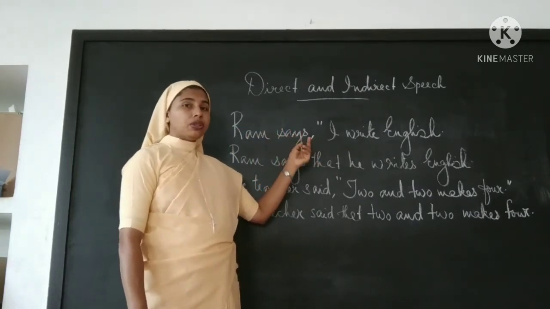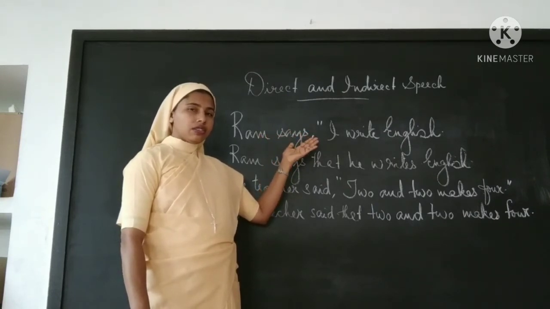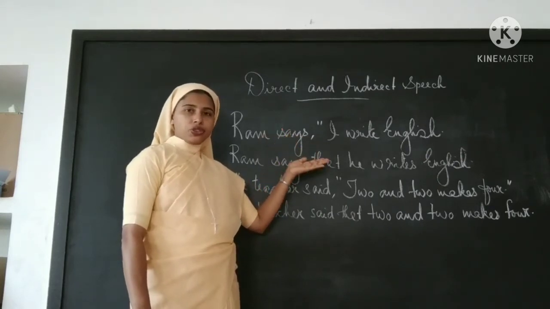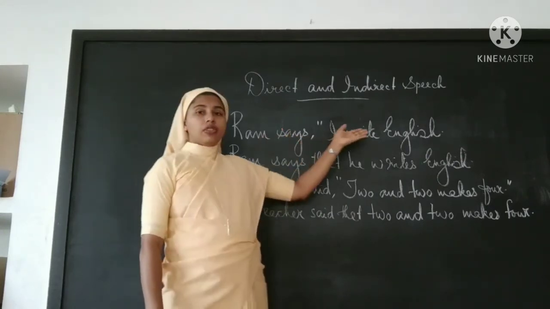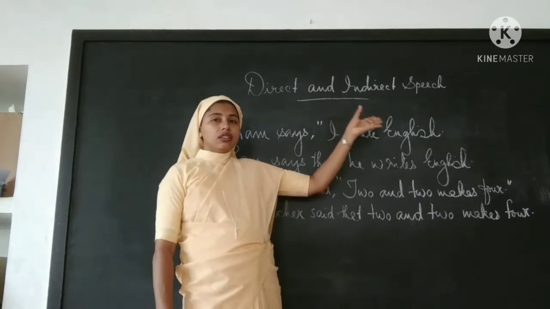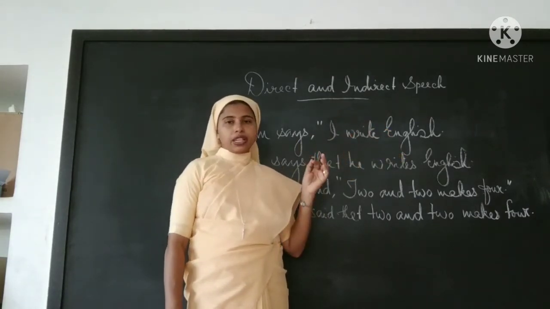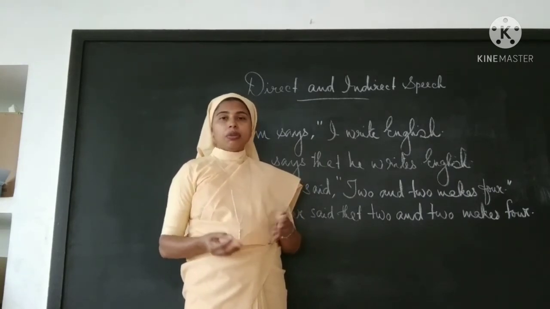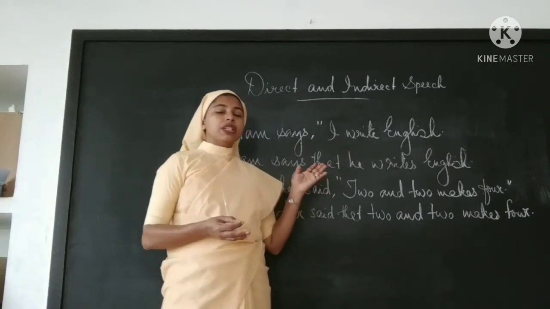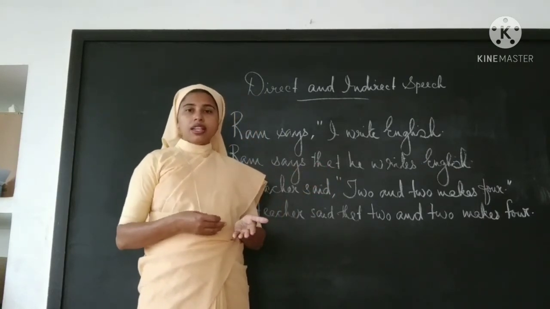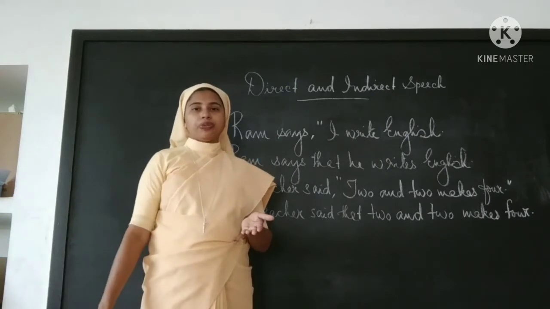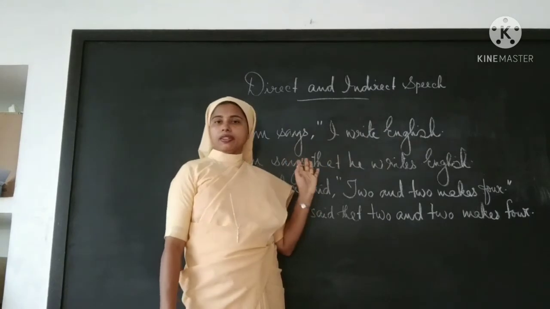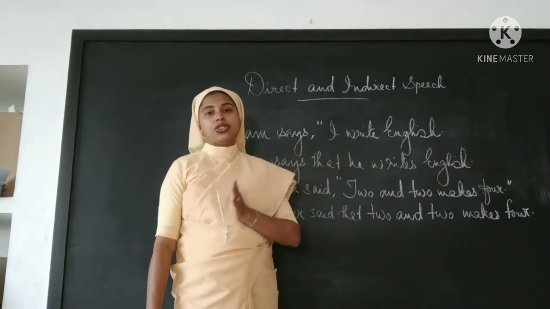If the reporting verb is in simple present tense or any of the present tenses or in the future tense, there will not be changes in the words of the speaker. Why does it change to past tense otherwise? Because if something is told in the past, it will be reported in the past only. But if it is said at present, it can be reported even at present. That's why there is no change in the tense.